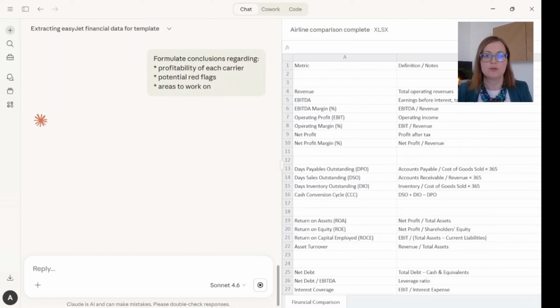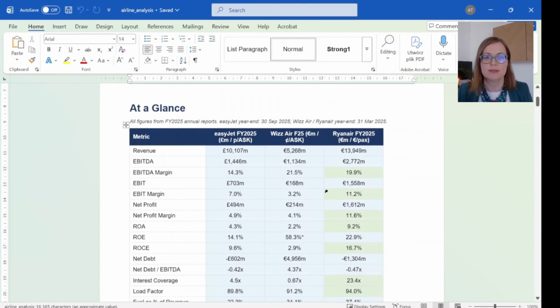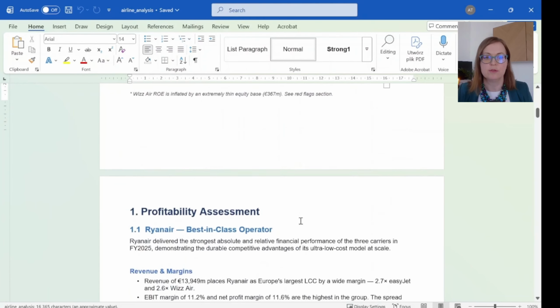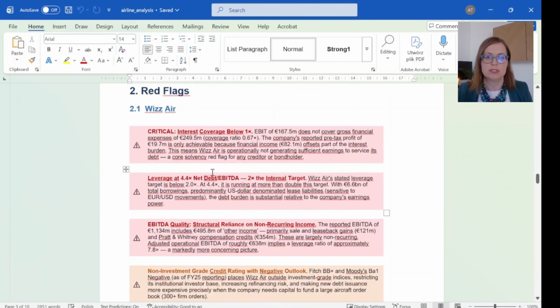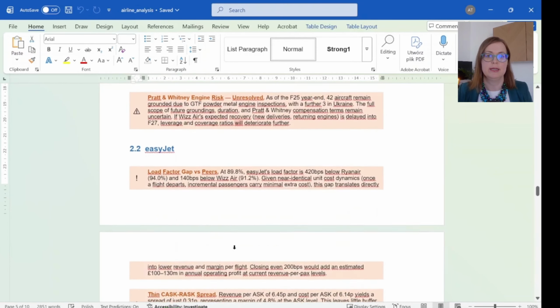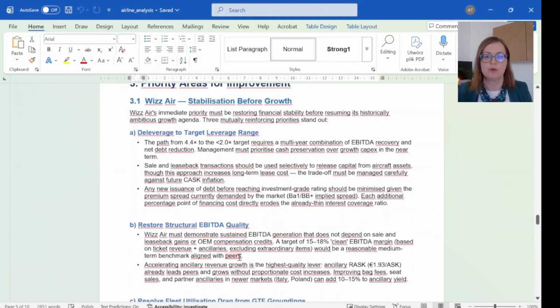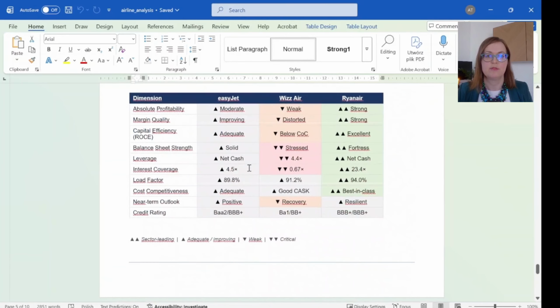And now I'm asking Claude to draw conclusions regarding profitability and other key factors. Claude has prepared this summary in Word format, which is very useful. We see the profitability analysis, we see the description of different aspects of financial performance, which is, I must say, very insightful. We see some prioritization of insights, some red flags, some exclamation marks, some priority areas for improvement. I must say, this would be very valuable if I compared the performance of my company to my competitors.